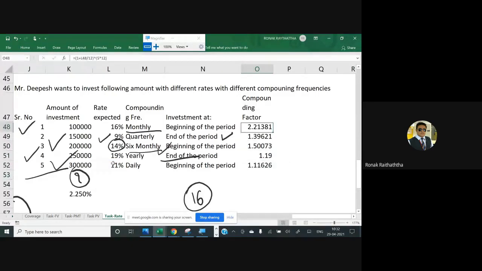Okay, pressing enter. You have got the compounding factors. Multiplying the compounding factors with the amount of investment you make. So at the end, now there is a shortcut key for the summation. Alt equal to, so it will automatically catch the range there. Pressing the enter. This is the money Mr. Deepesh would be having after the end of the 5th year. So when we go through every investment avenue and he withdraws the money, in total he would have 13,63,336. Is it absolutely clear?